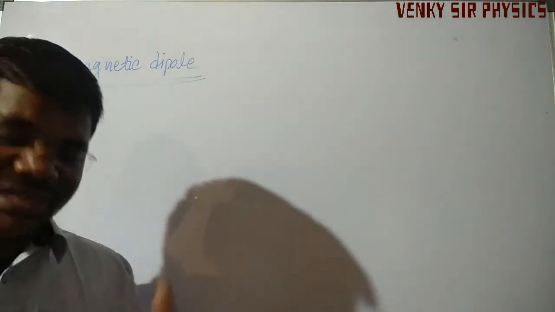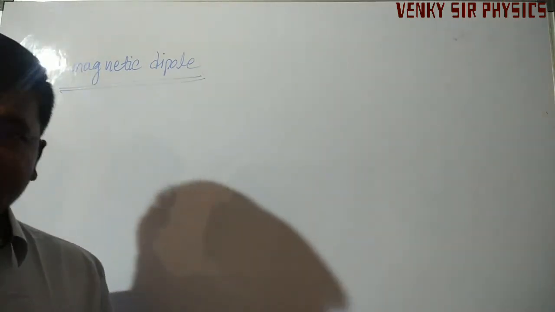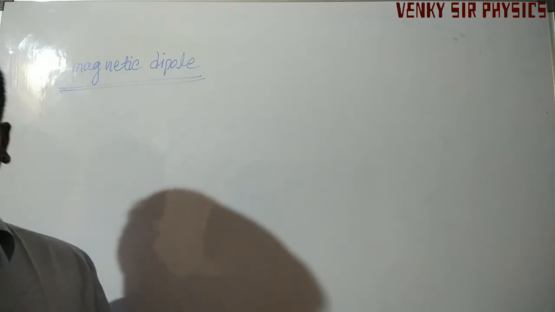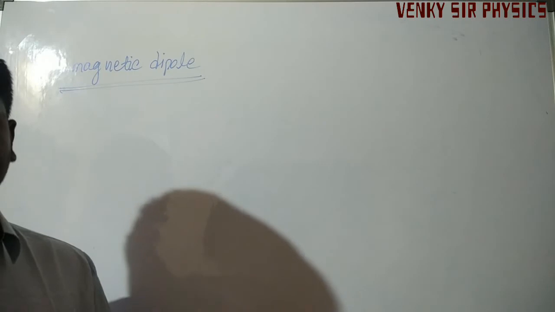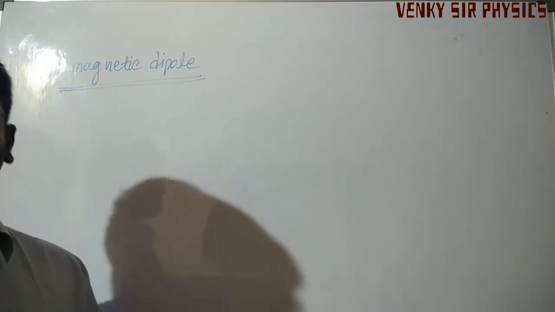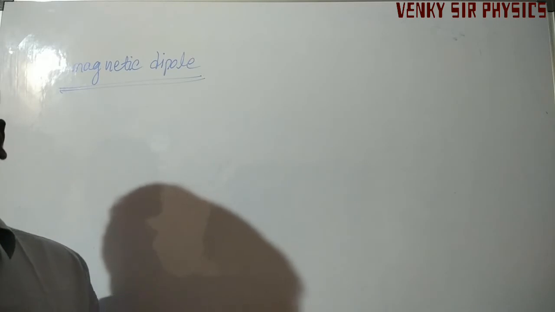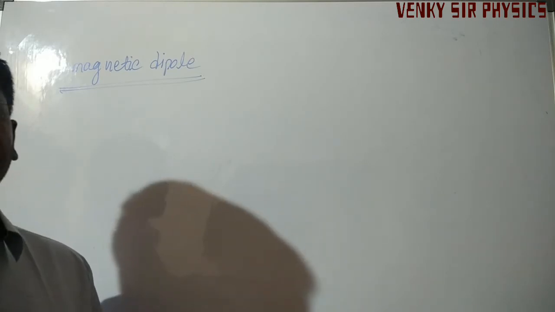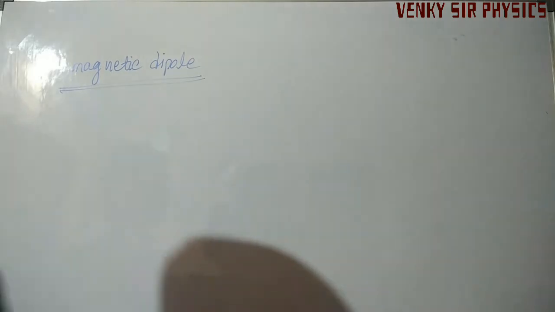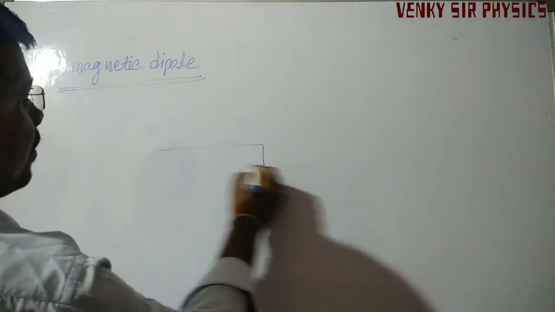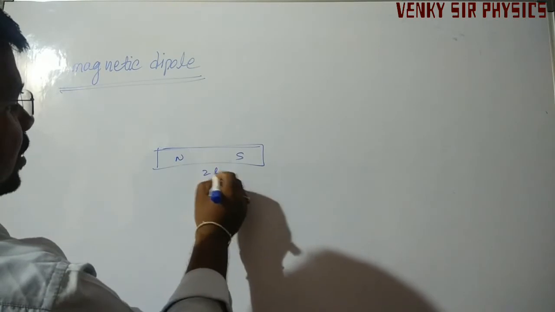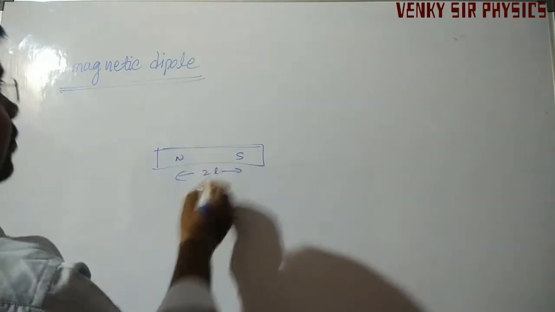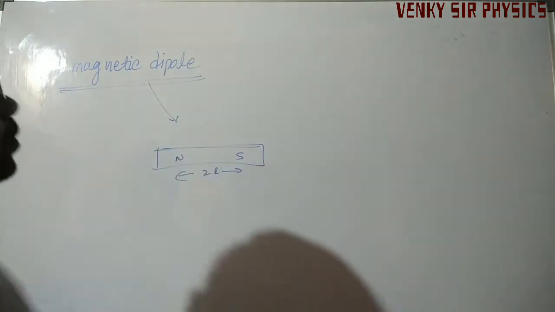A magnetic dipole is defined as an arrangement of two poles of equal and opposite strength, separated by a small distance. Consider a magnet with poles north and south, separated by 2L. This arrangement we can say is a magnetic dipole.